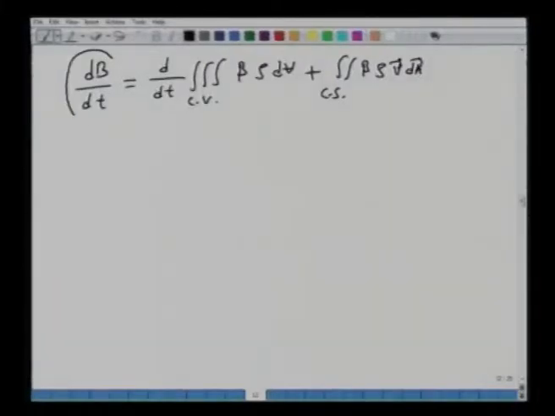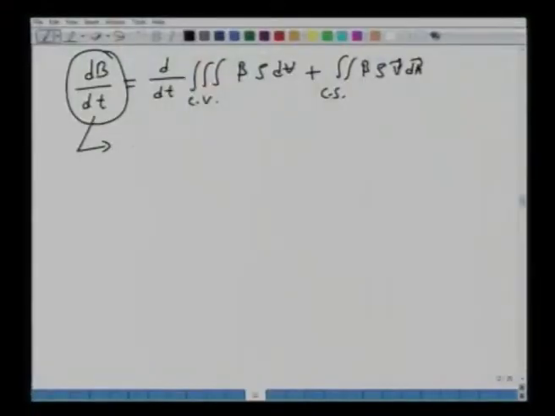Now, what will be dB/dt in this case, in the atmospheric water? Okay. This is the time rate of change of water vapor. With respect to time, what is happening to the water vapor? Is it changing? Earlier we had said, let us say in a channel flow, if a certain amount of water flow is taking place, then there is no change in the mass of the flowing water. Okay. That is why we had said that dB/dt is equal to 0. Is this quantity going to be equal to 0 in this case?